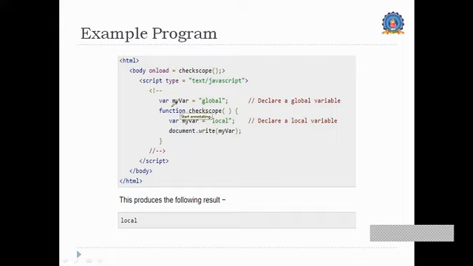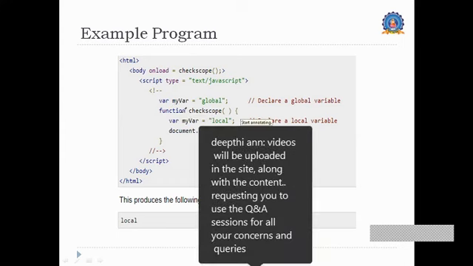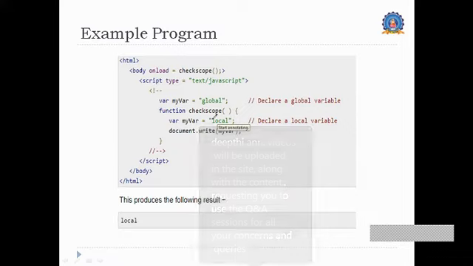I declared a variable as global, and through a function I'm declaring another variable. When we declare something inside a function, it is taken as local, and when a variable is declared outside a function, it is taken as global.